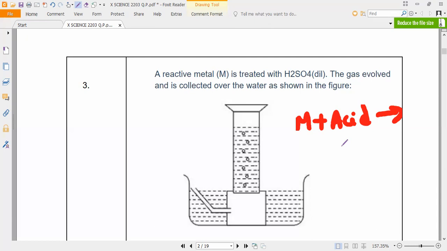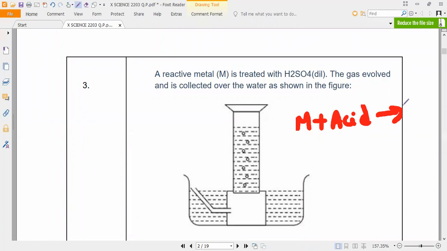General reaction, metal plus acid, metal hydroxide, metal oxide plus water, what will give you, guys? How many times should I show you? Chemical properties of metal. What will come? Metal plus acid gives salt. Metal reacting with the acids gives salt plus hydrogen. The reaction will give you metal salt plus hydrogen gas.